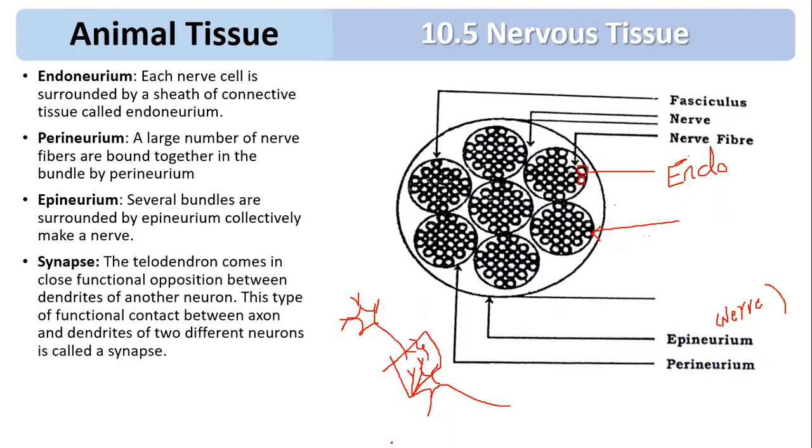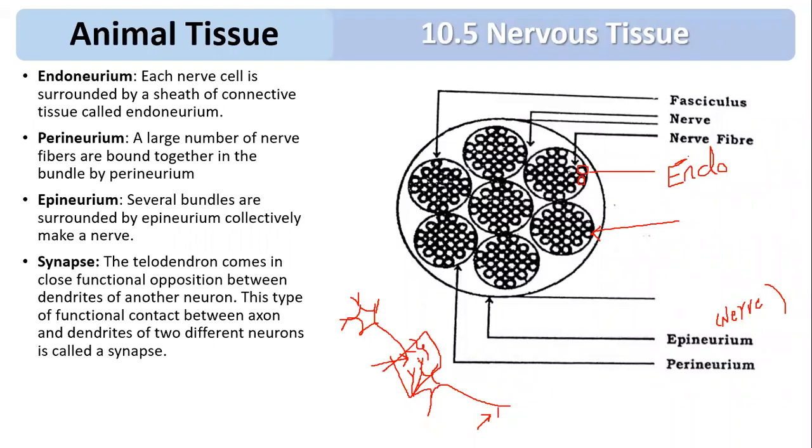The telodendron. What is telodendron? This is the terminal portion, the tail portion. Can you see this? These are called telodendron. The telodendron comes into close functional opposition with the dendrite of another neuron.